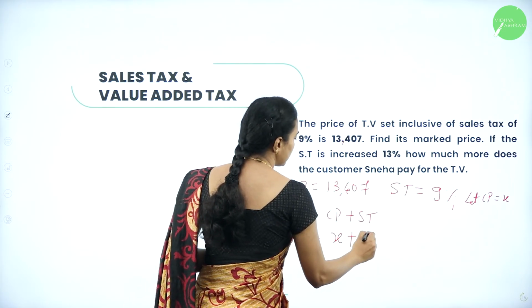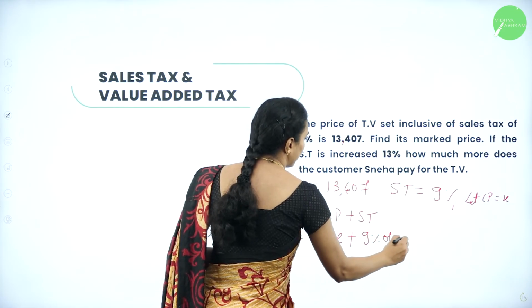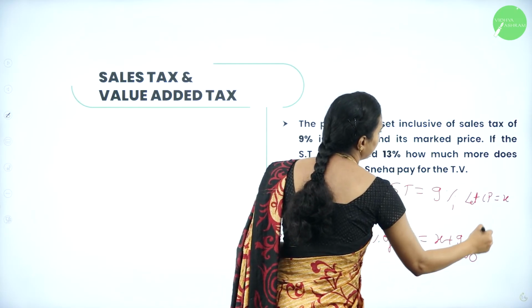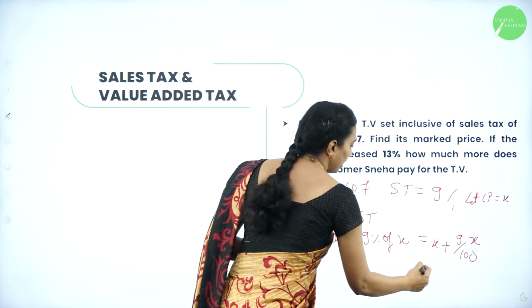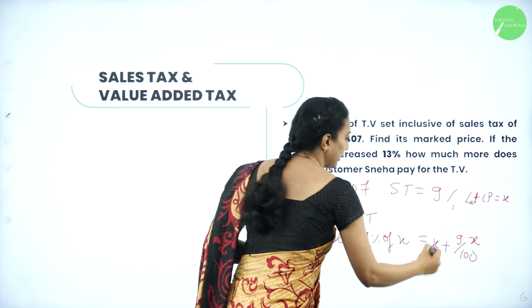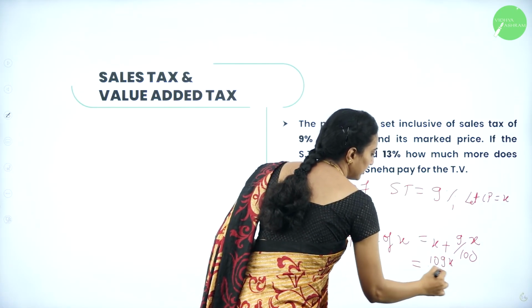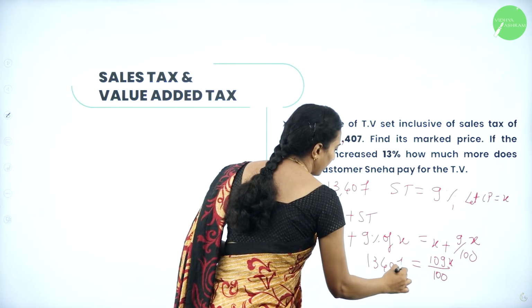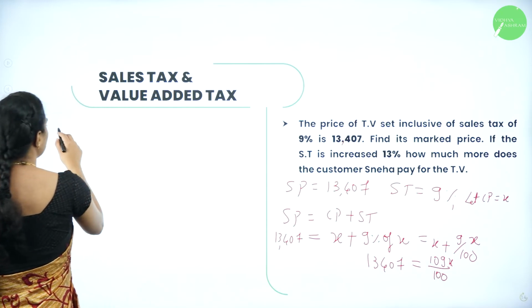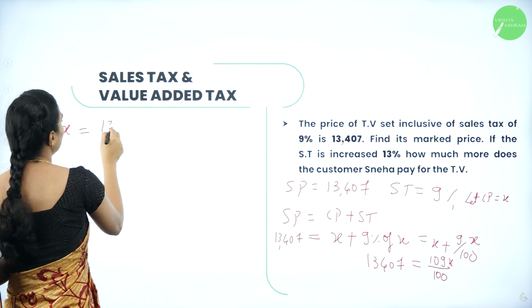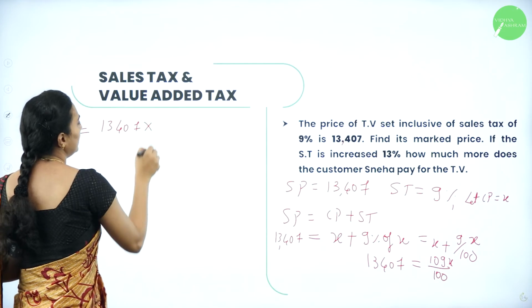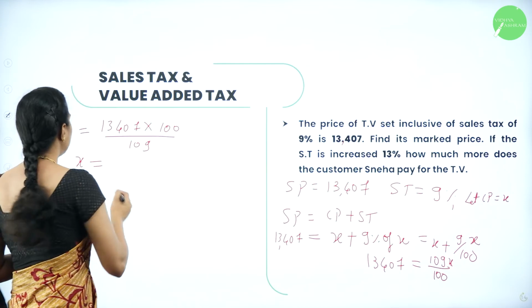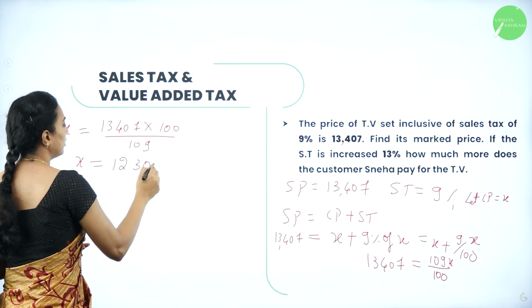Sales tax they have given 9% of X. So, which can be written as X plus 9 divided by 100 into X, right? Therefore, you have 100X plus 9X, that is 109X divided by 100, which is equal to 13,407. Now, you need to calculate the cost price, which will be equal to 13,407 into 100 divided by 109. You are going to get the answer equal to 12,300.